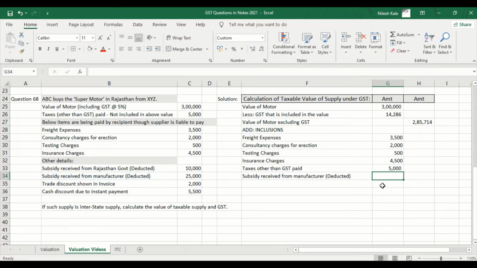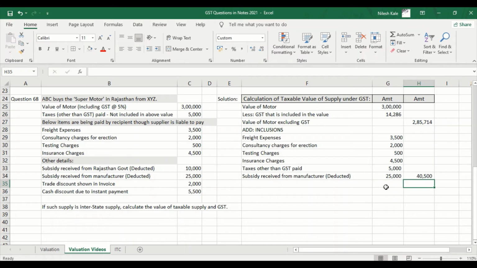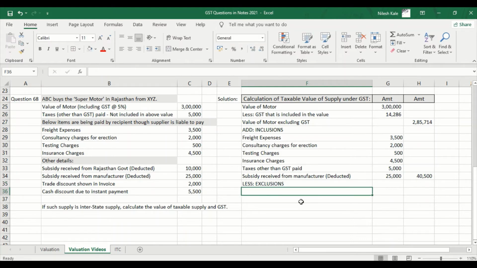We have to add this back, right? So 25,000 we have to add. Now what is the total sum of these many items? It is 40,500 rupees, right? Now what we'll have to do is less exclusions. Shall I use the capital letters? That will be better. What I will write here is this subsidy received from Rajasthan government, and we are not using any amount over there.